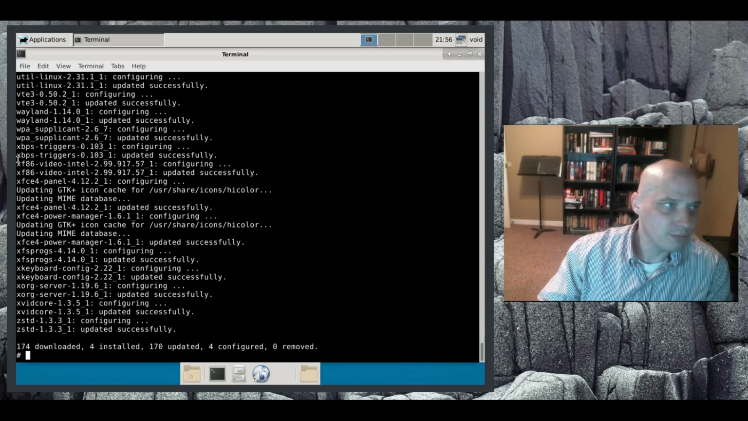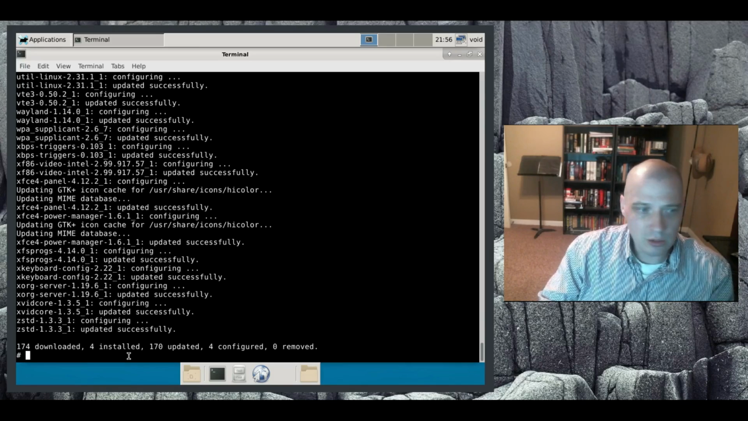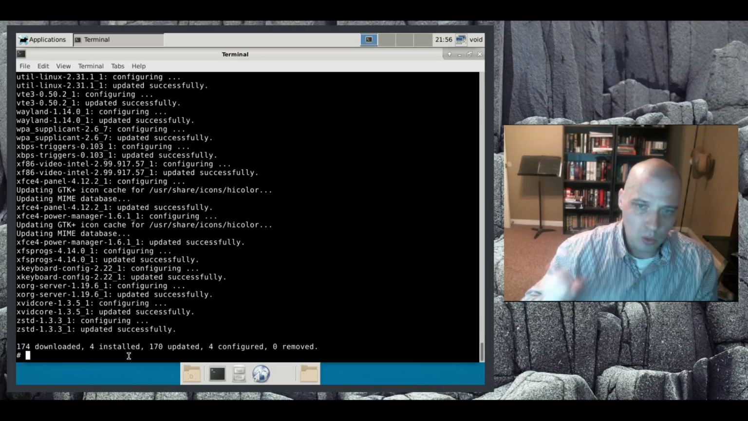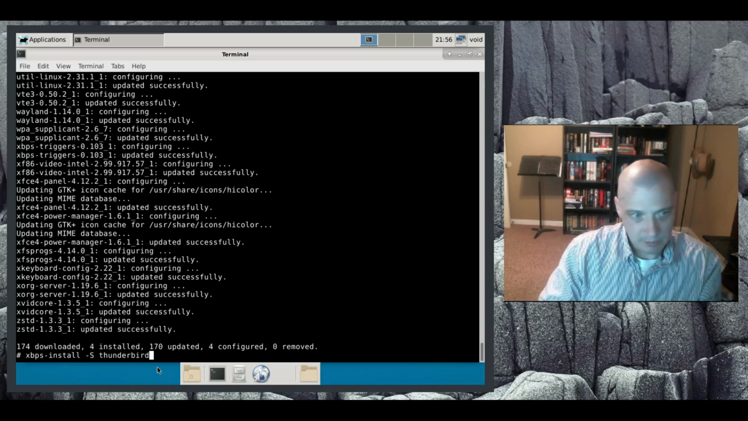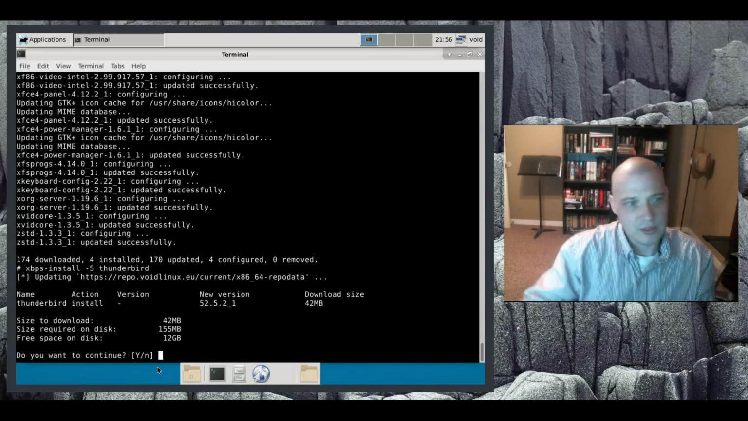It's too slow. But just to put the package management to the test, I'm going to install one single program, and let's see how long that takes. So xbps-install, and then I need to look at the wiki here, capital S, similar to how you do Pacman, capital S. xbps-install space capital S, and then the name of the package. I'm going to install Thunderbird. Firefox is already installed. Let's install the Thunderbird email client. See how long this takes.